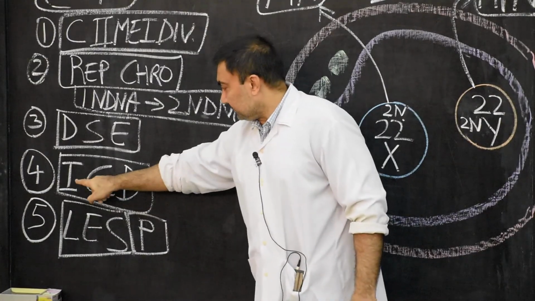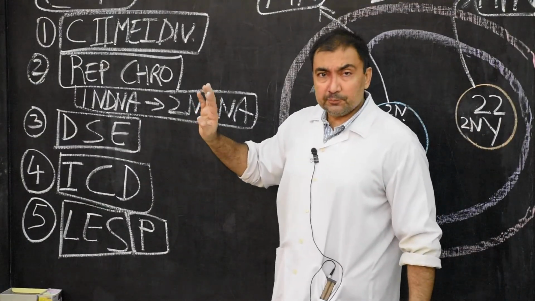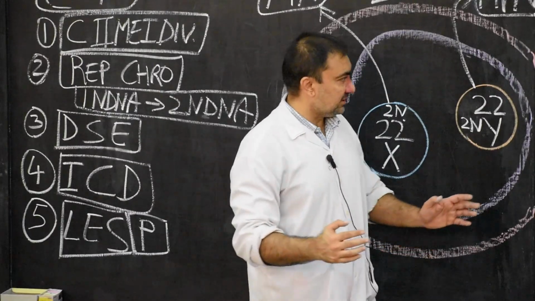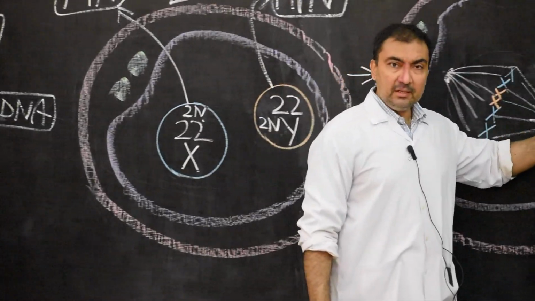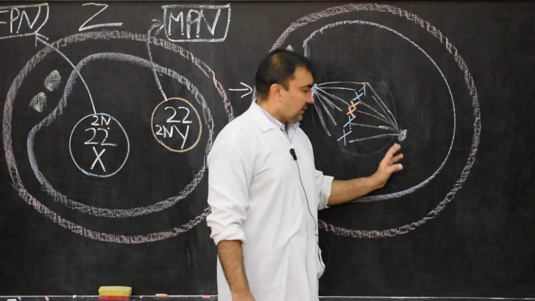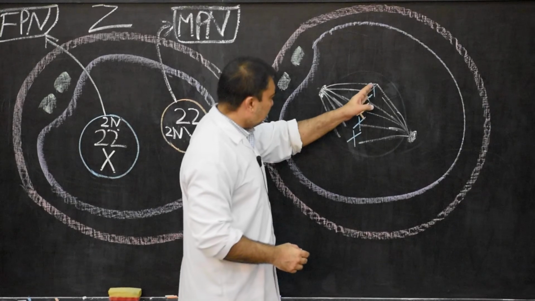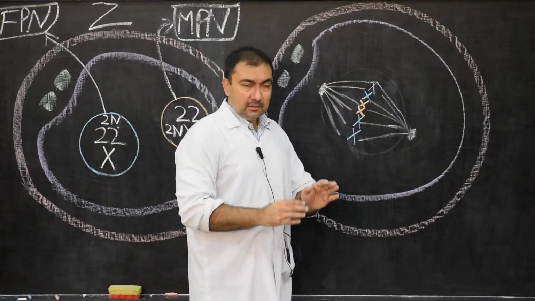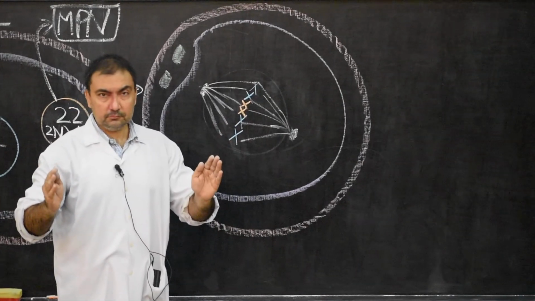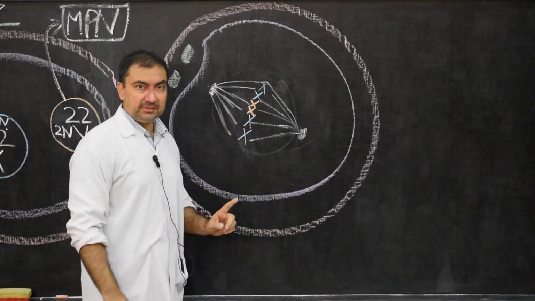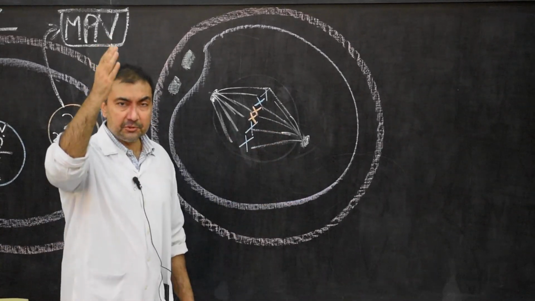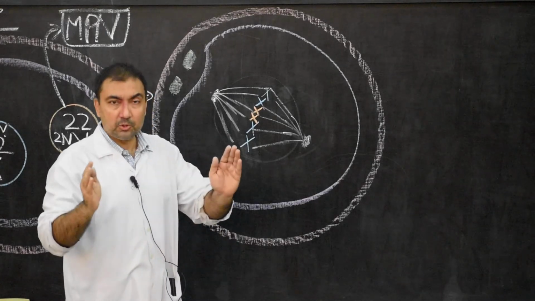Coming to the fourth point. This is the fourth point, initiation of cleavage division of the zygote. So please come on this side here. We come back to this diagram, initiation of the cleavage division of the zygote. Now here, after the splitting longitudinally, each chromosome is separated into two equal parts. This will be mitosis. So please note down, mitotic cell division will take place here. There will be longitudinal splitting of the chromosomes into two chromatids.